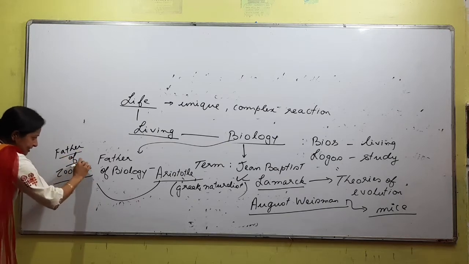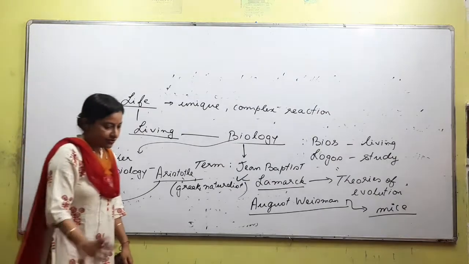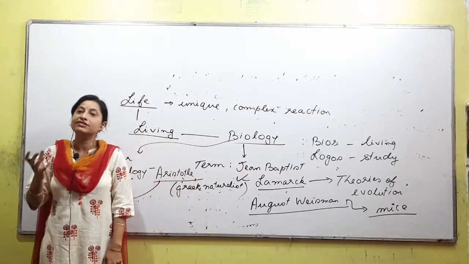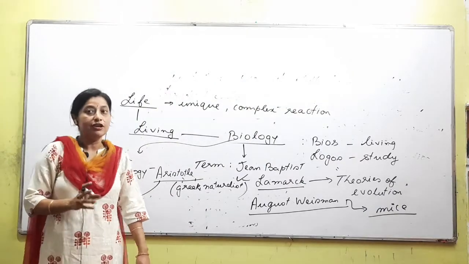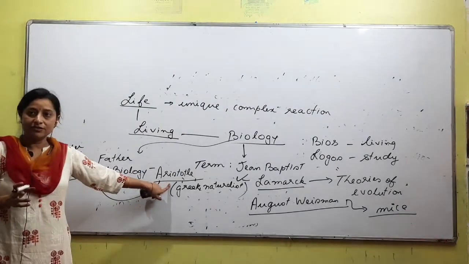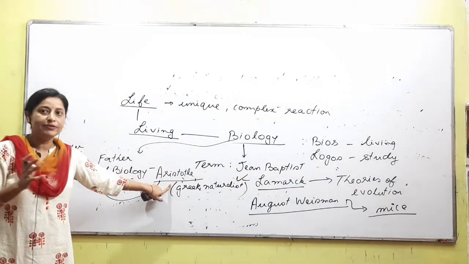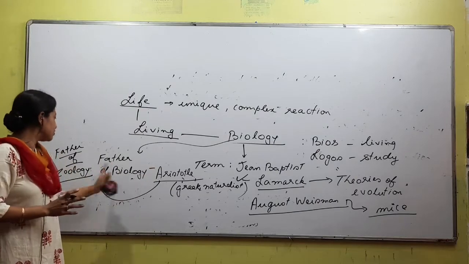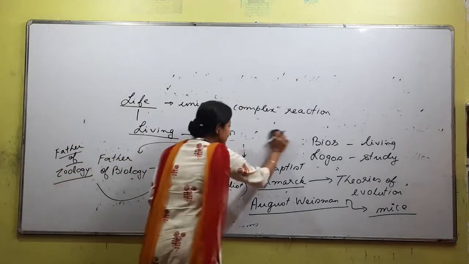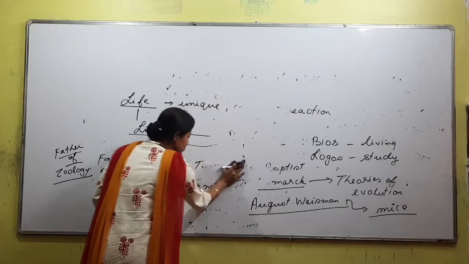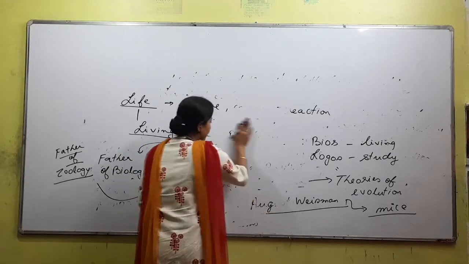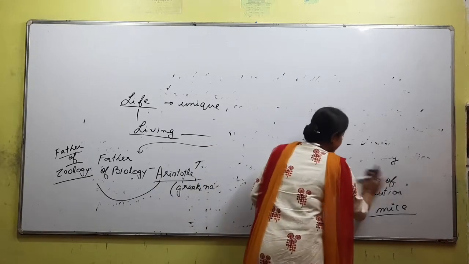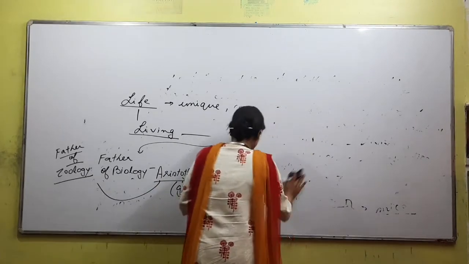Talking about these various scientists, you have to study their contributions and some information, and this information is there in your second chapter, that is biological classification. At that time we'll be talking about details about Aristotle and some other scientists. Now just remember who is the father of biology, Aristotle, who is also called father of zoology. Another particular student you need to remember: have you heard about Theophrastus?